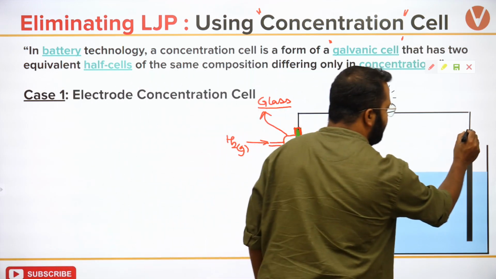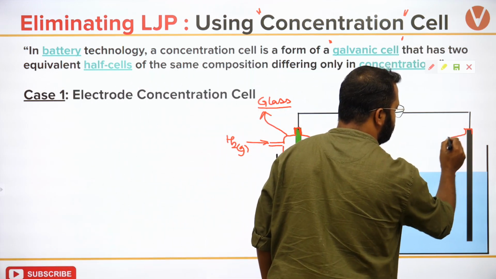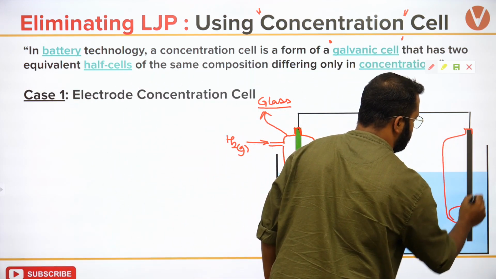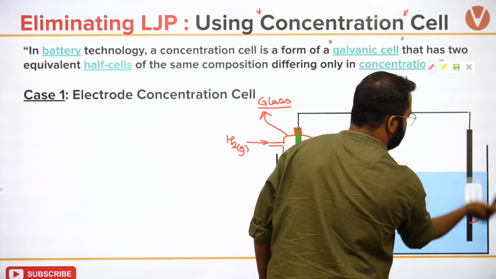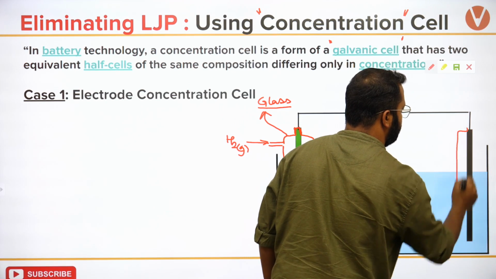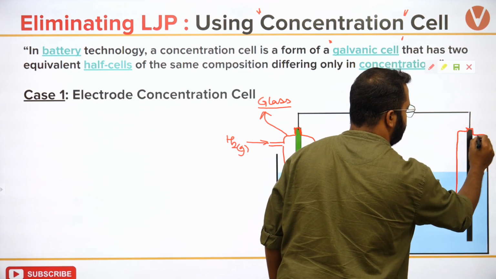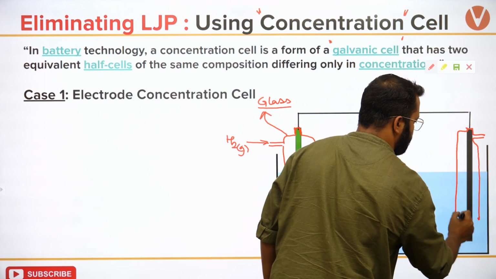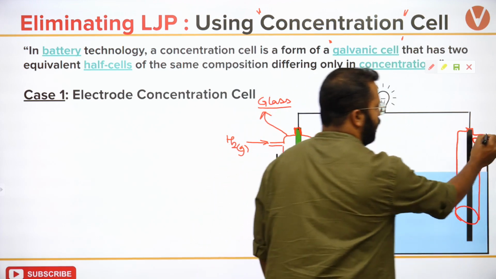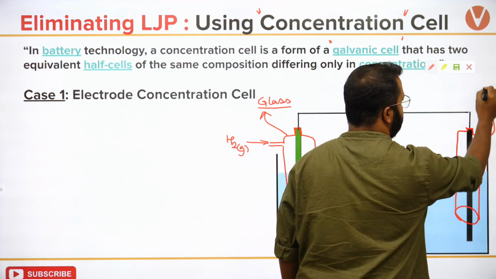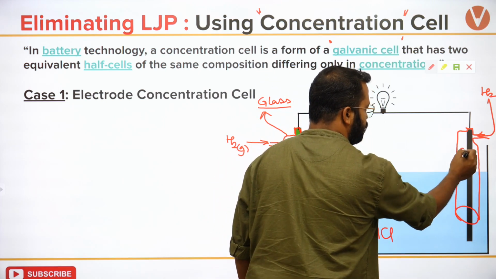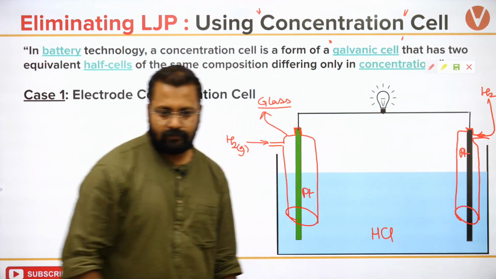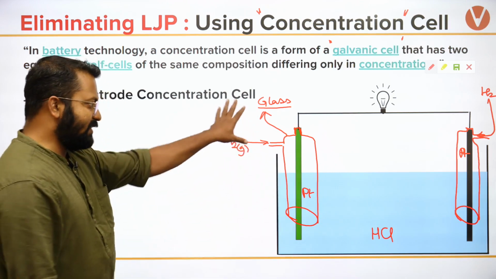On the other side as well, the same thing happens. So hydrogen can come in from here. Okay? Here hydrogen gas is present. This is also a platinum electrode. Okay? So this is the construction.